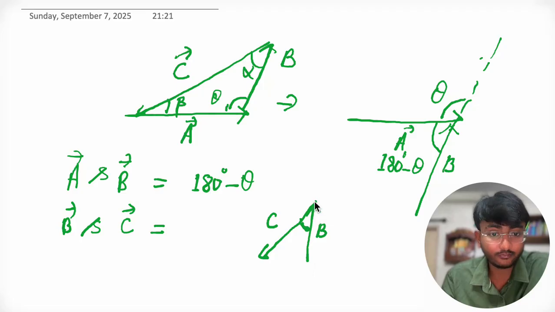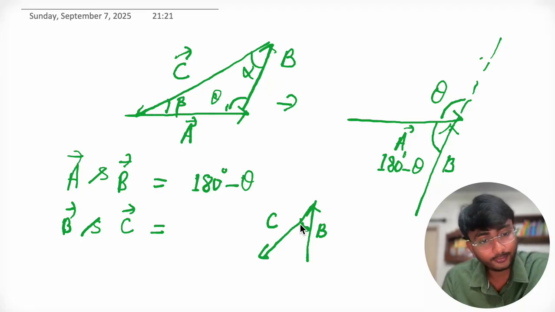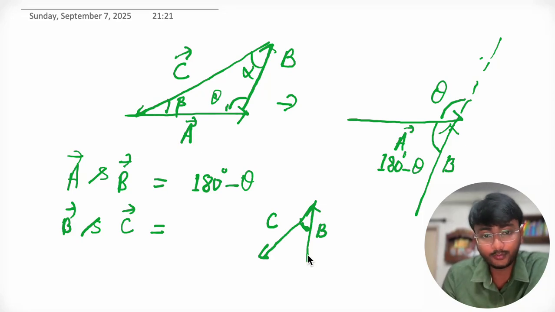No, because here the head of B and the tail of C are joined. Not head to head, not tail to tail. So what do we have to do? We have to join either head to head or tail to tail. Then only can we calculate the angle between B and C vector. And as I told you, this angle is alpha.